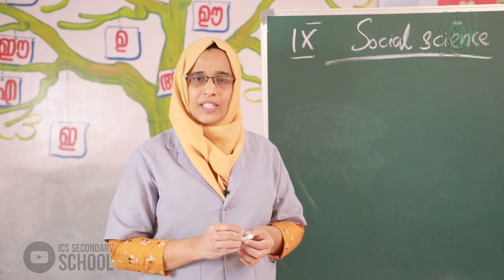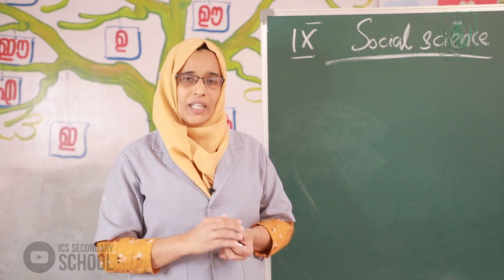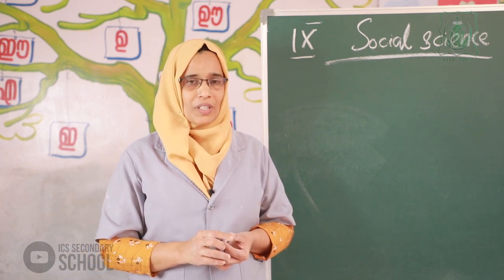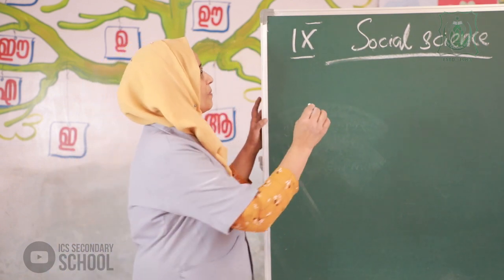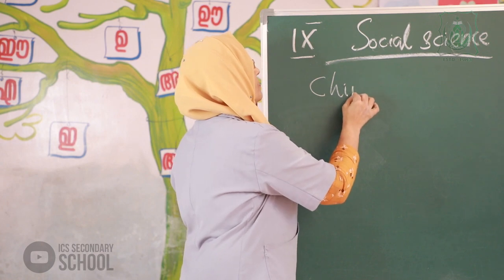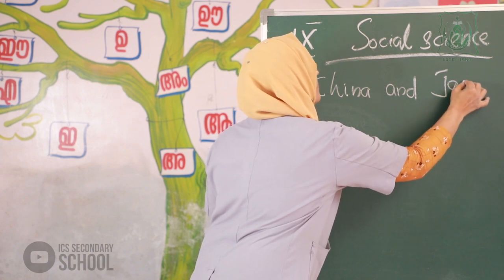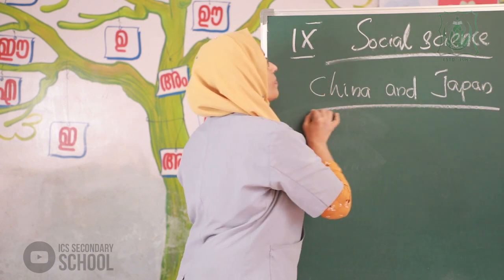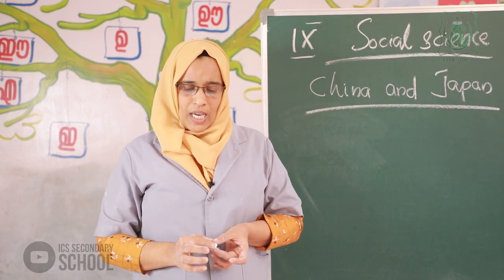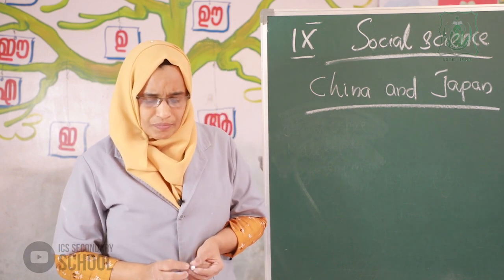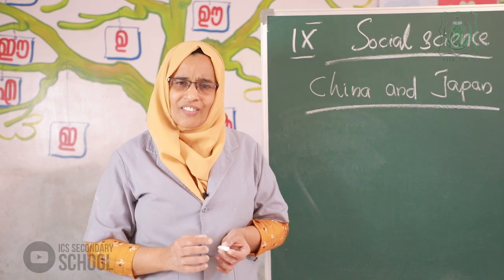Today we discuss the next part in our social science textbook, China and Japan. China and Japan were situated in which continent?